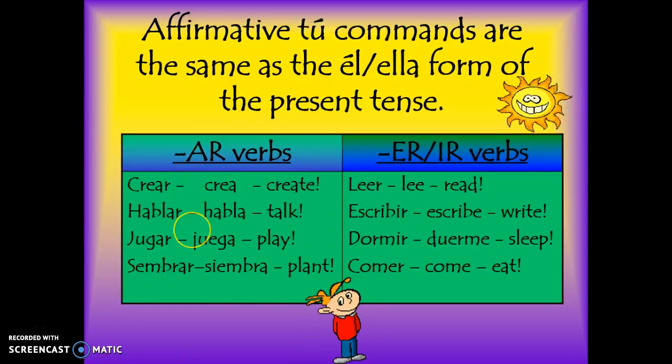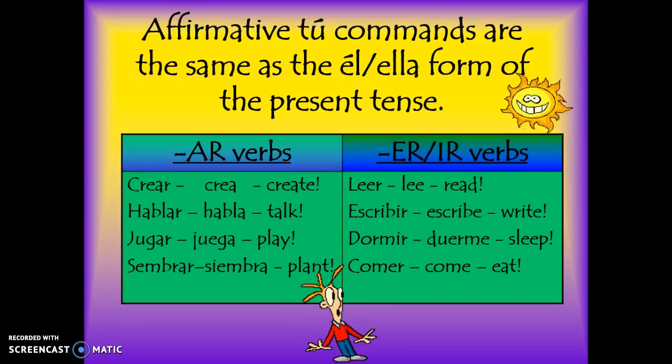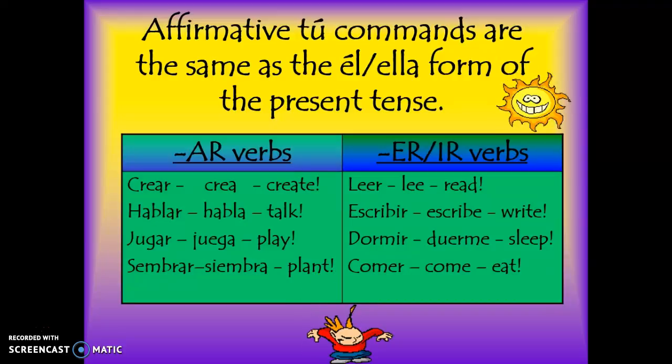In order to form it in the command form, all you simply have to do is put it in the ella form in the present tense, which is crea. You drop the AR, you go through your present tense endings, o, as, a. That's your ella form, so it's just crea. So if you want to tell someone or command someone, create, you just say crea.